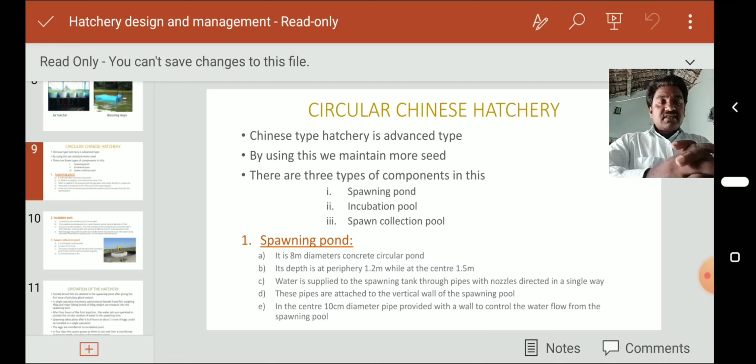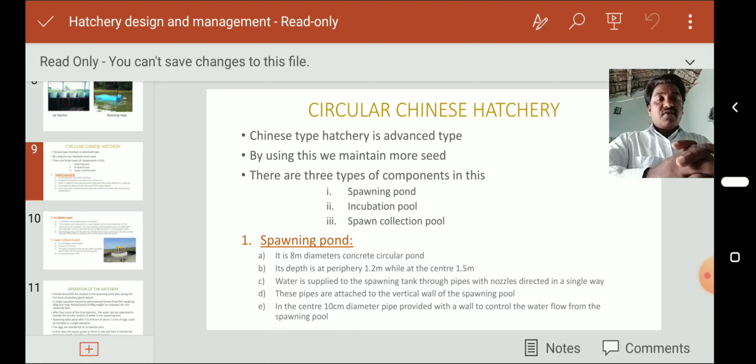It is an 8 meter diameter concrete circular pond. Its depth is 1.2 meters at the periphery, while at the center it is 1.5 meters.